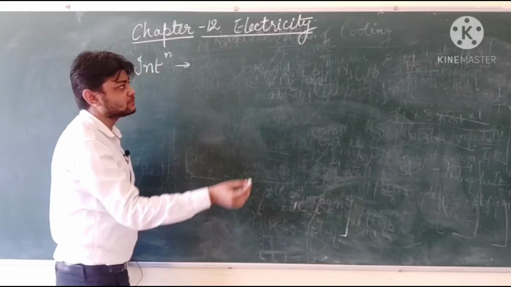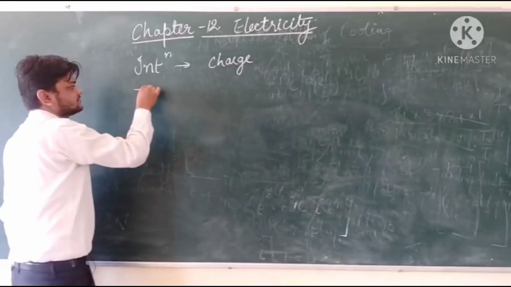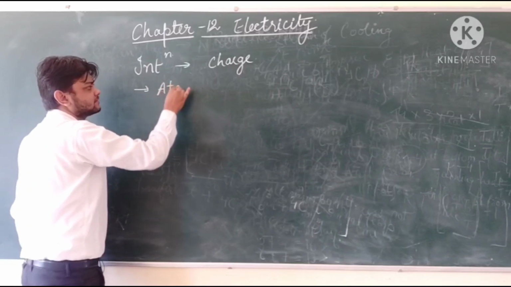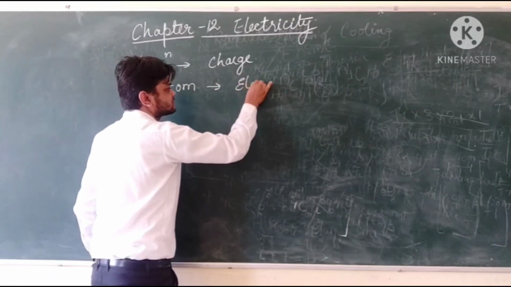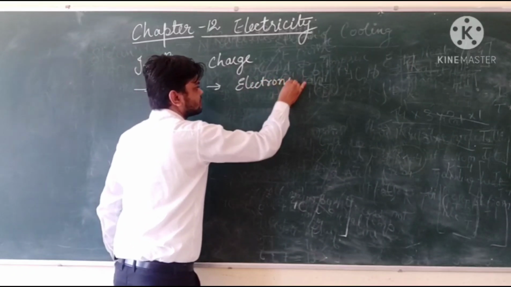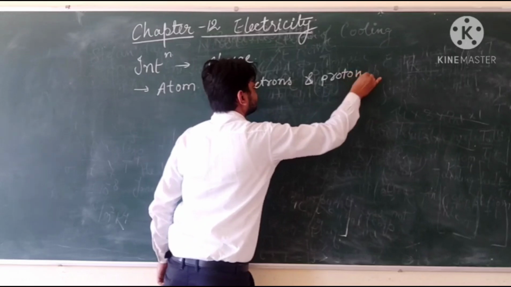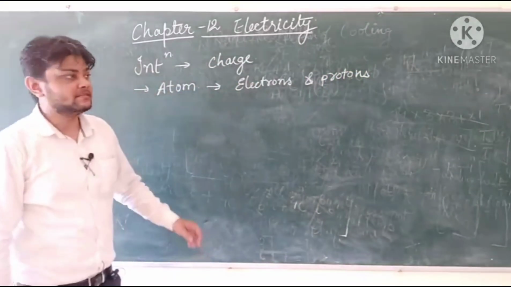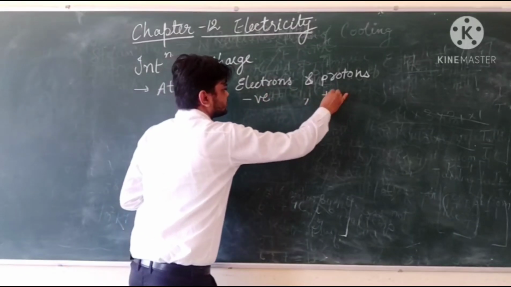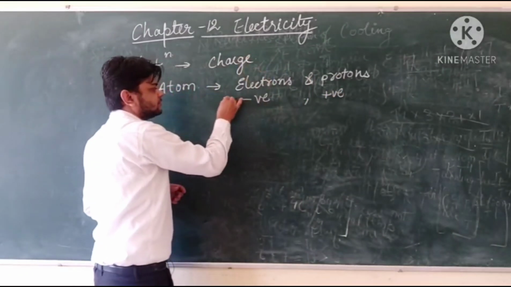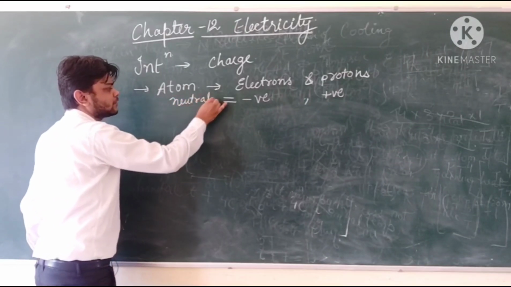The basic source of electricity is charge, which comes from an atom that consists of electrons in its outermost orbit and protons contained inside the nucleus. The electrons have negative charge and the protons have positive charge, therefore overall making it a neutral body.